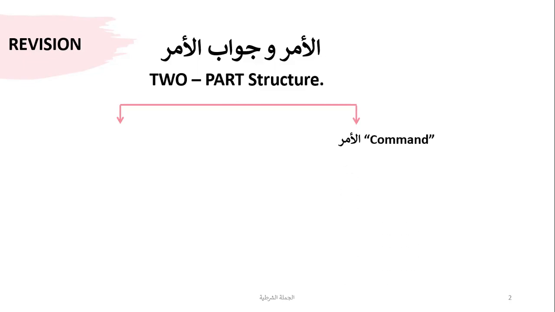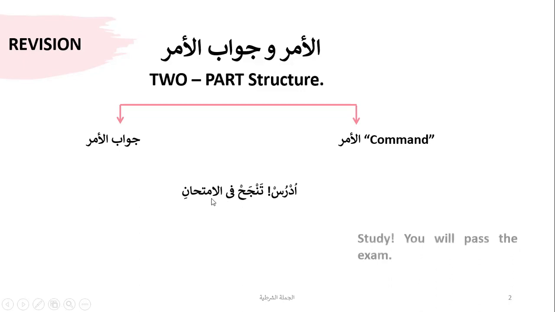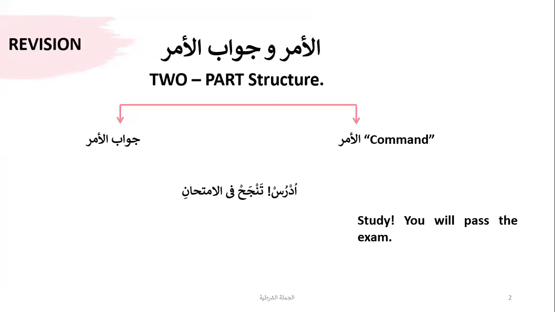So only when you have amr, not every time, but if you have amr, sometimes you have jawab al amr. So for example, if you say udrus tanja fil imtihani, this will be translated as study, you will pass the exam. Again, jawab al amr is not a necessity, sometimes that will happen.